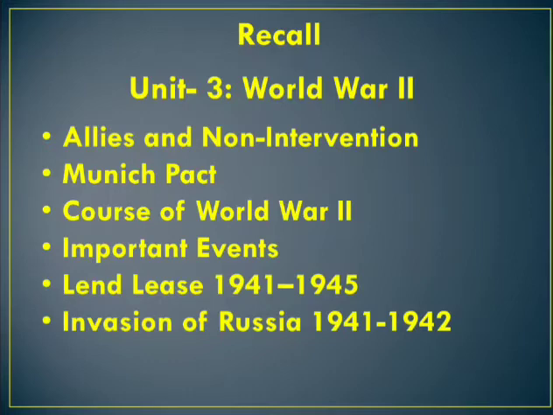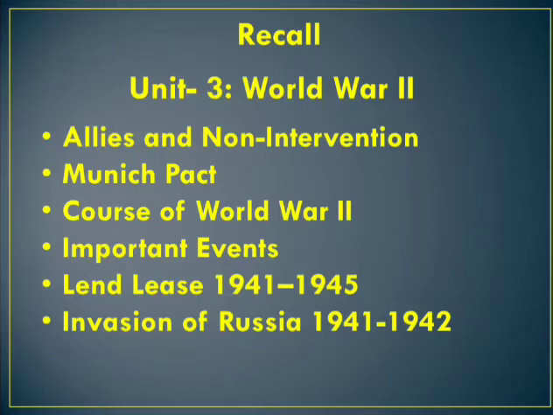Then we discussed the course of World War II. Nature of the war: World War II was fought on two distinct fronts, Europe and the Asia Pacific. There were two groups in the Second World War, the Allied power and the Axis power. Who were called the Allies? The countries on the side of Britain are called the Allies. The countries on the side of Germany are called the Axis power.